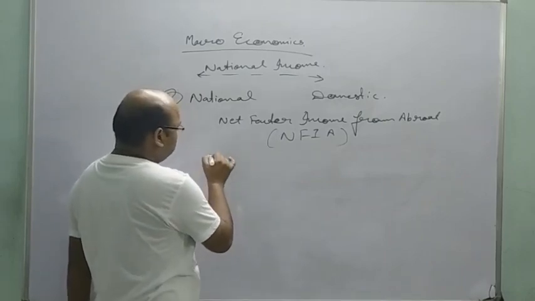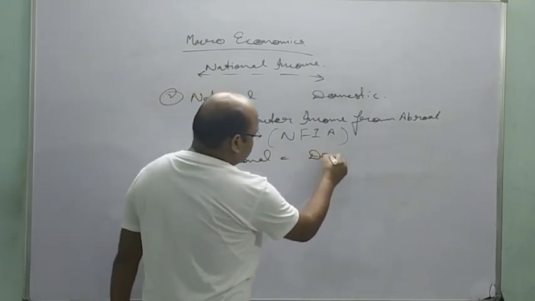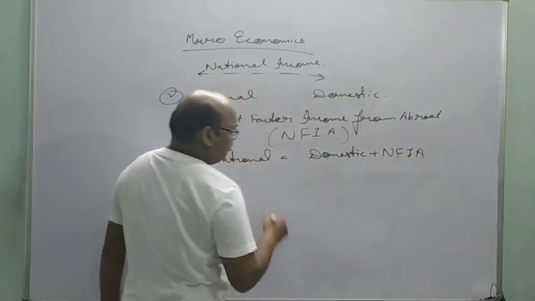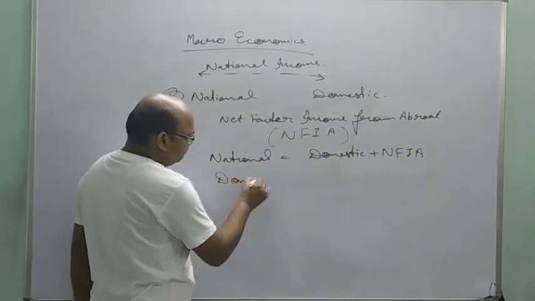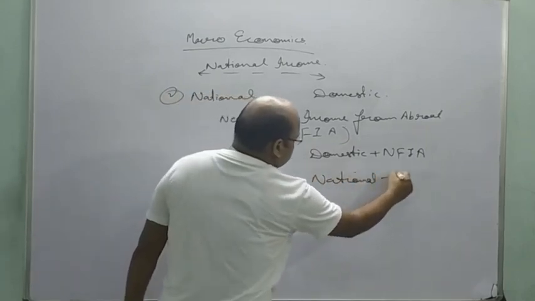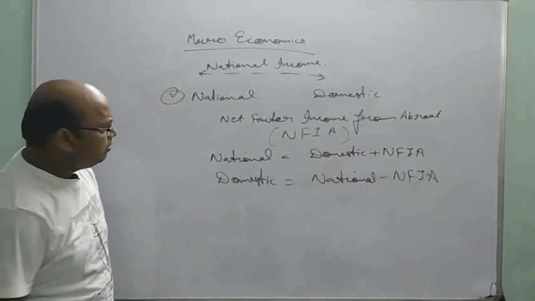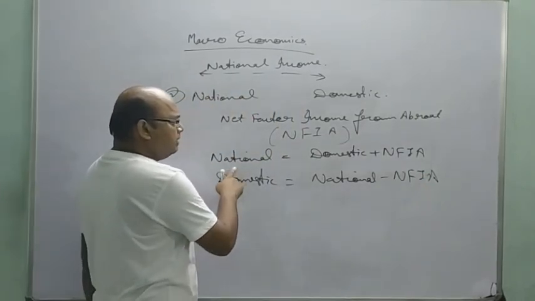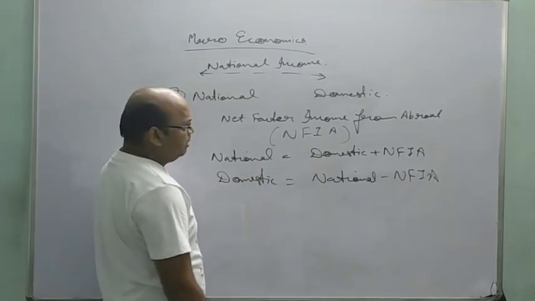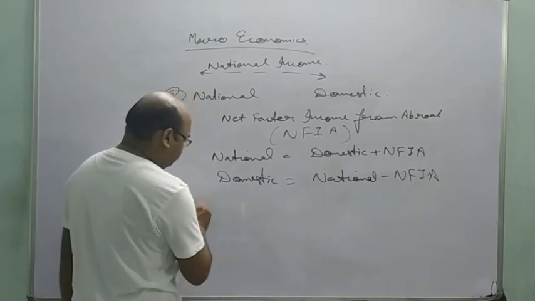If we find national income, national is equal to domestic plus NFIA, or domestic is equal to national minus NFIA. NFIA means net factor income from abroad. National income includes domestic income generated within the domestic territory plus net factor income from abroad. Domestic income is equal to national minus net factor income from abroad.